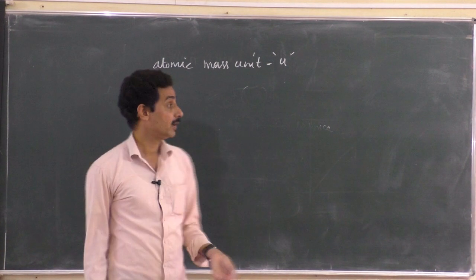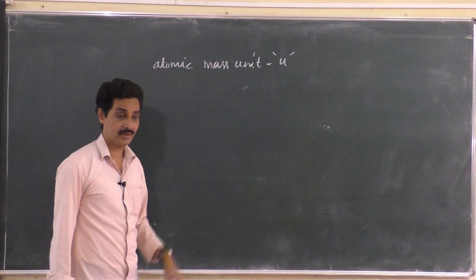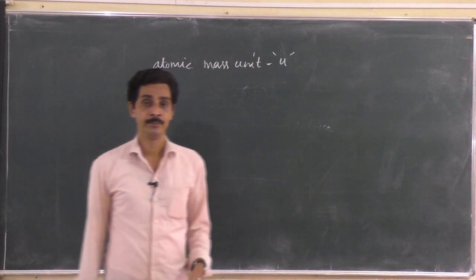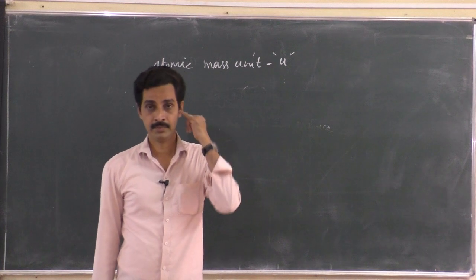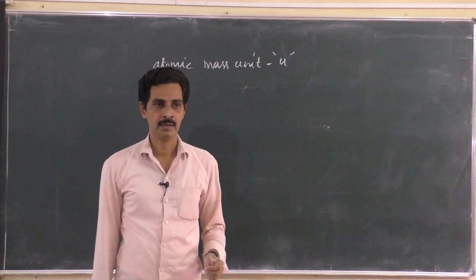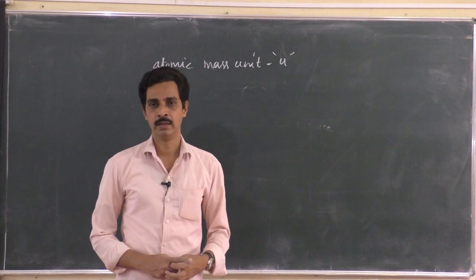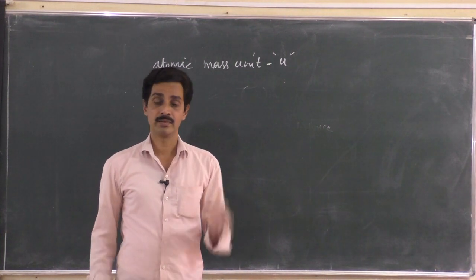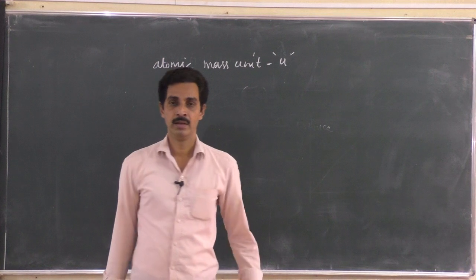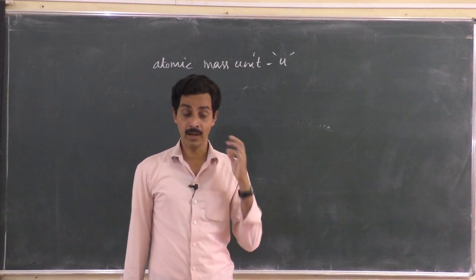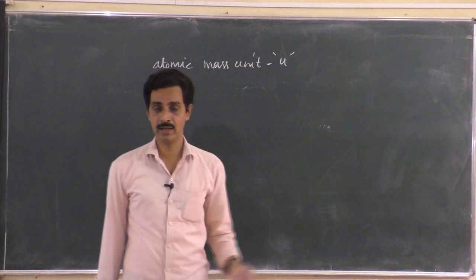Similarly, what is one atomic mass unit? In order to define it, we take carbon as the atom. You take a carbon atom, measure the mass of one atom of carbon, and divide it by 12.